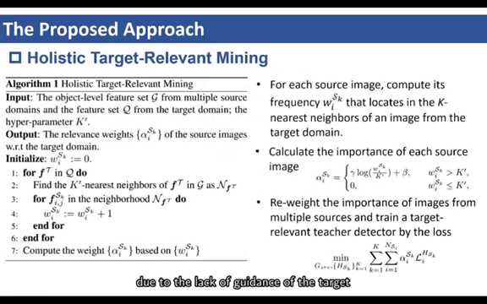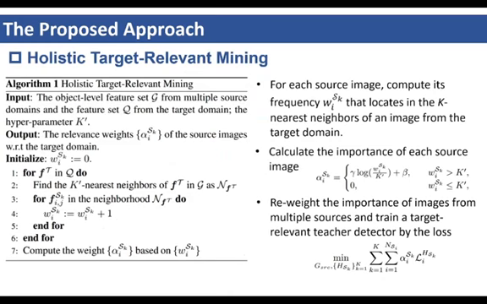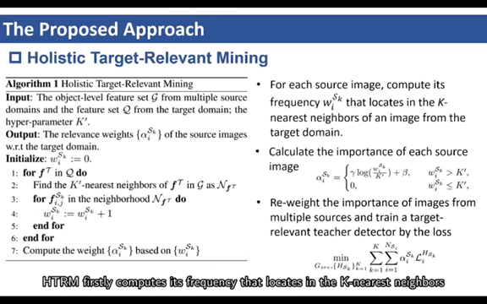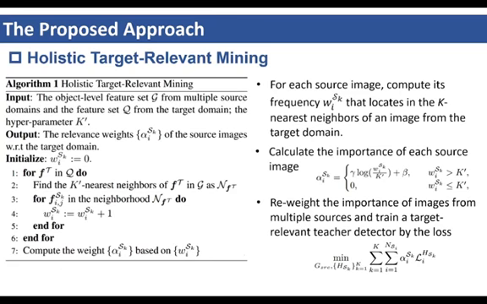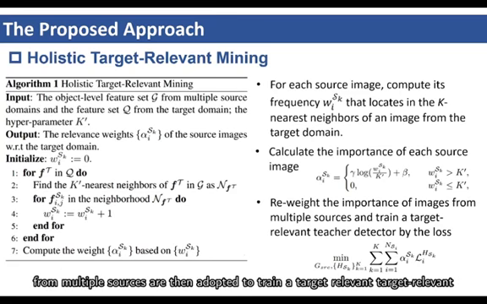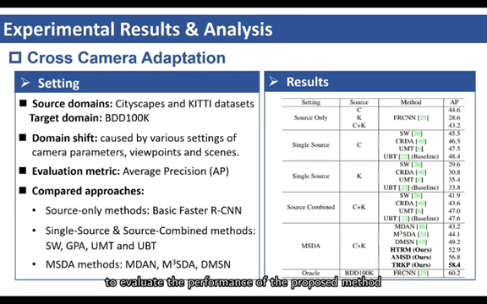Due to the lack of guidance of the target, images that are less relevant to the target domain are given the same importance as more relevant ones, which deteriorates the quality of knowledge adaptation. HTRM can encode target-relevant knowledge at the global level. As summarized in Algorithm 1, HTRM firstly computes its frequency that locates in the k-nearest neighbors of an image from the target domain, and then calculates the importance of each source image. The reweighted importance of images from multiple sources are then adopted to train a target-relevant teacher detector by minimizing this loss.